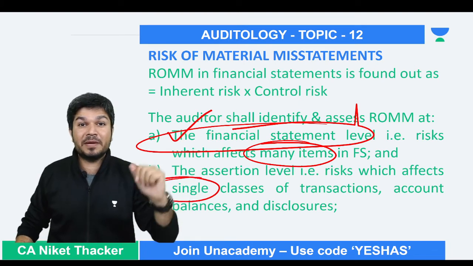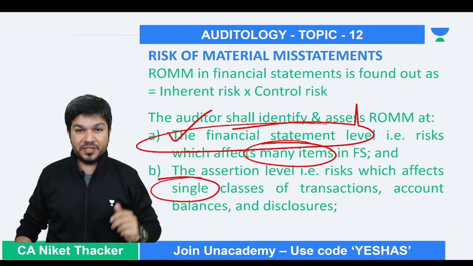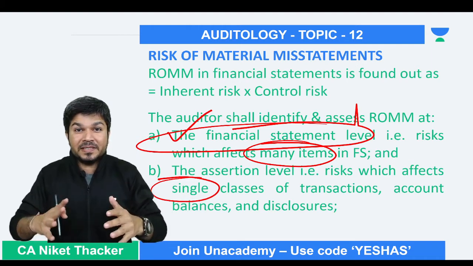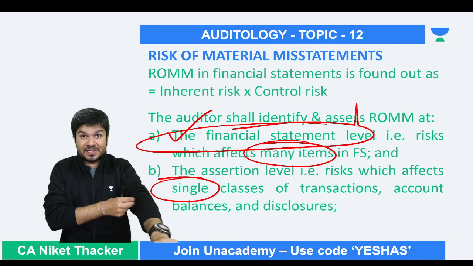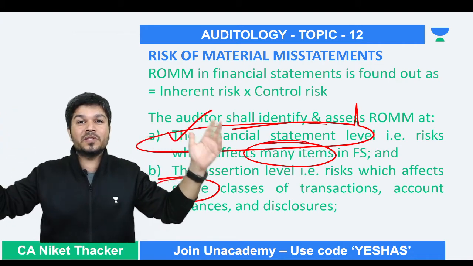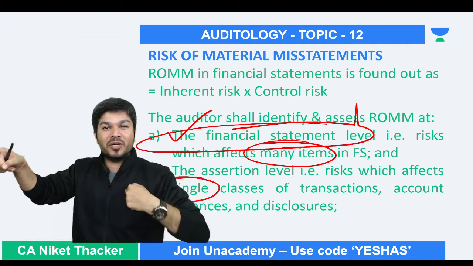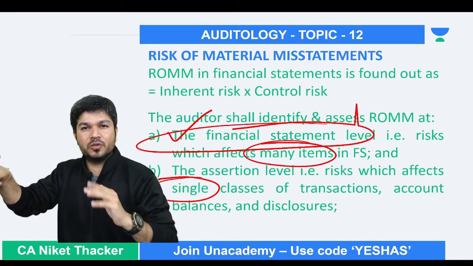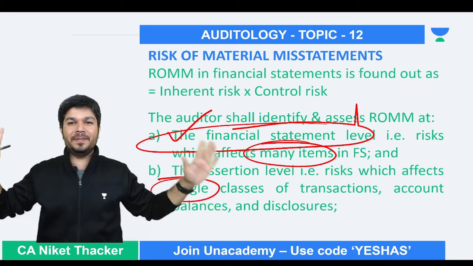Many places where there can be fraud or error. Send a good team. Check more everywhere. Reduce the materiality level. Increase the sample size. So we call these overall responses. If risk is at a financial statement level, auditor comes out with overall responses. But if risk is at an assertion level, specific to one thing, auditor should come out with responses at that level only. Do some extra procedure responsive to the risk at an assertion.